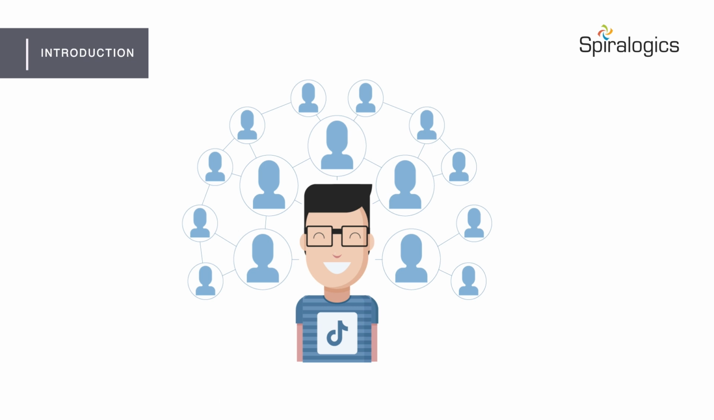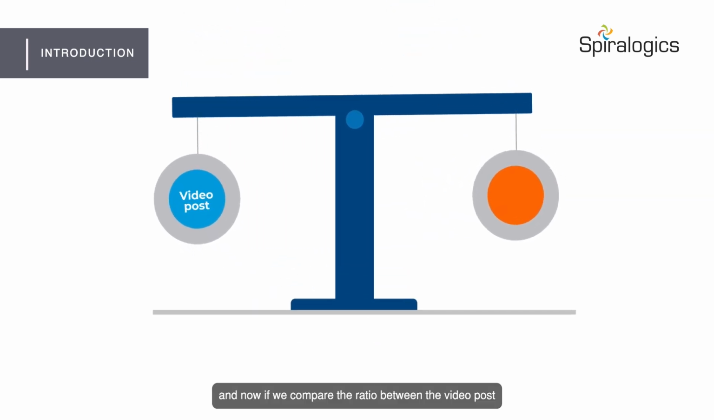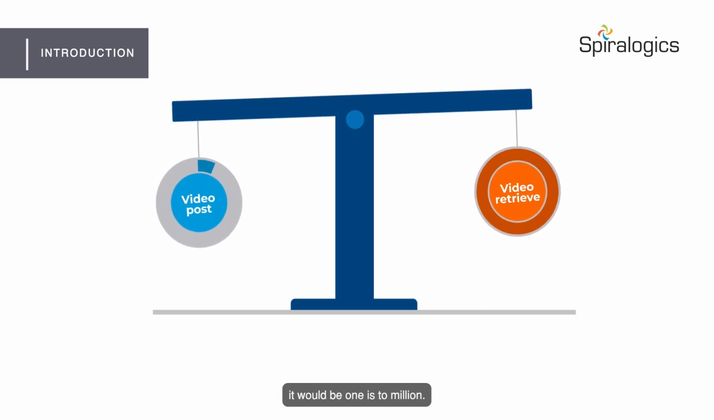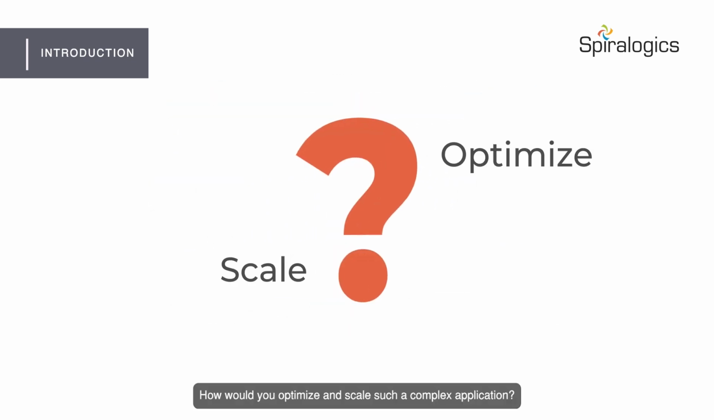Now, let's take millions of users doing the same thing. And now if we compare the ratio between video post to video retrieve, it would be 1:million. How do you optimize and scale such large-scale complex applications?